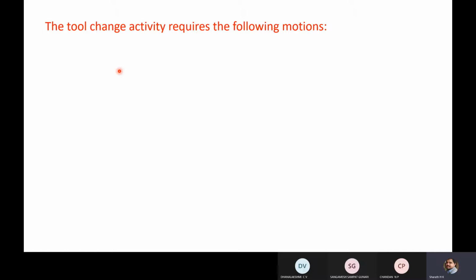In order to go there, it should index itself. To what extent it should rotate, that should also be decided. Then after that, it is going to pick the tool. Next, it should decide where the tool should be placed. For that also, indexing needs to be done.